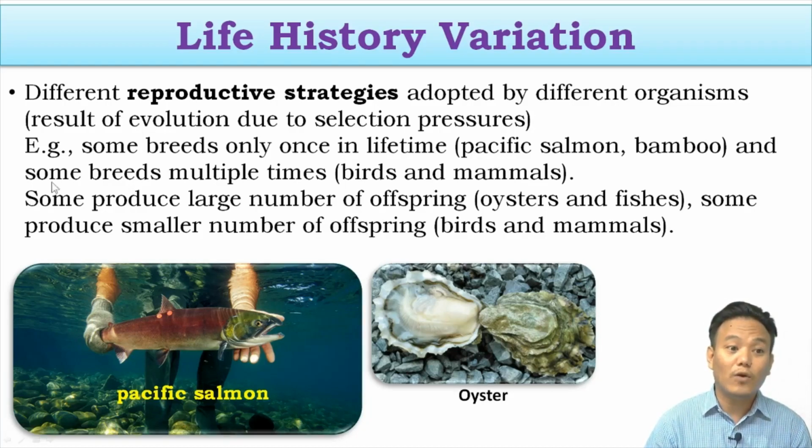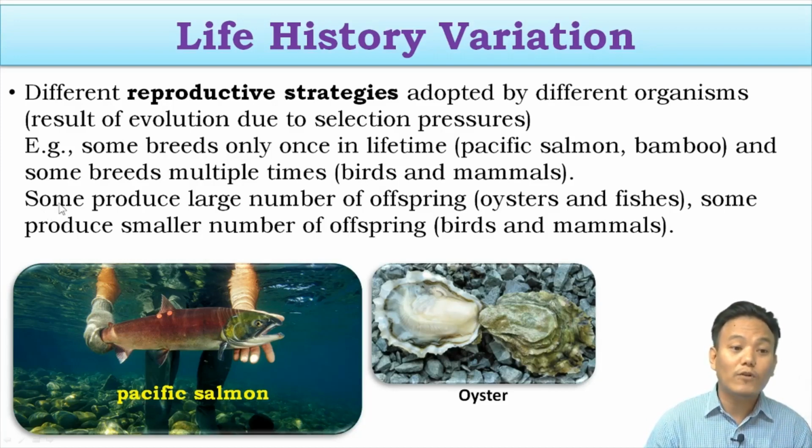And some organisms breed multiple times. For example, we have birds and mammals, like us, and we have also got different kinds of birds. So some organisms breed multiple times in their lifetimes. These are two different reproductive strategies. How many times an organism breeds in a lifetime, that is a strategy.